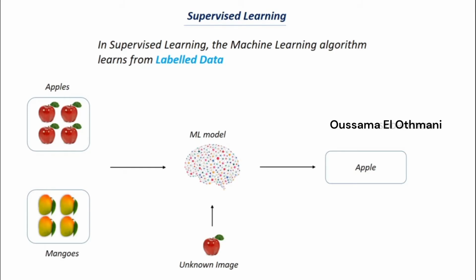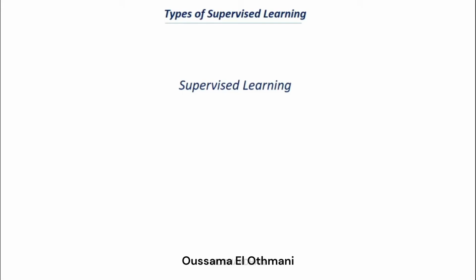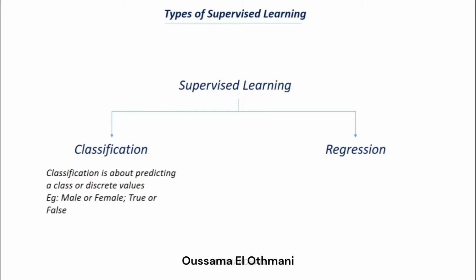Now let's discuss the types of supervised learning. There are two main types: classification and regression. So what is meant by classification and regression? Classification is about predicting a class or discrete value. There are just these classes or labels, not continuous values like numbers. The problem statement may be to predict whether it's male or female, true or false, like that. So there will only be classes.